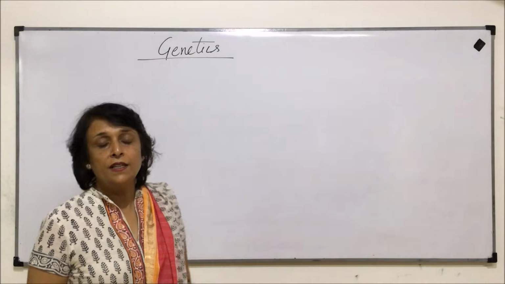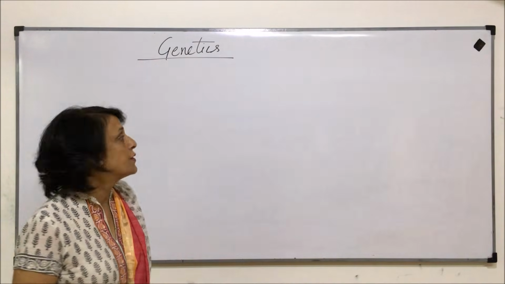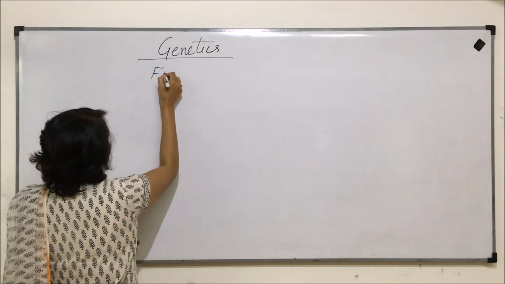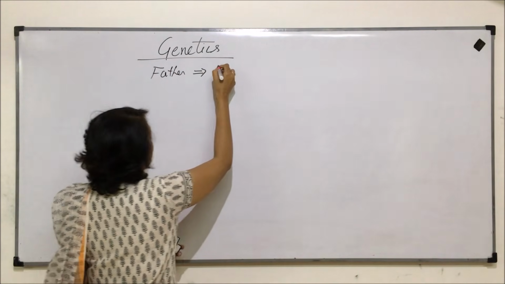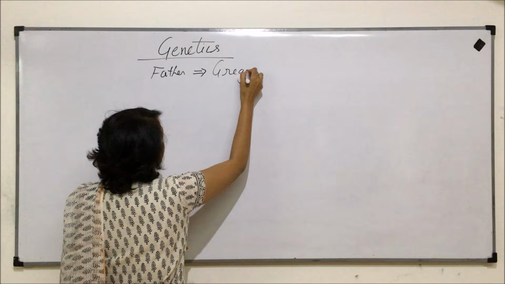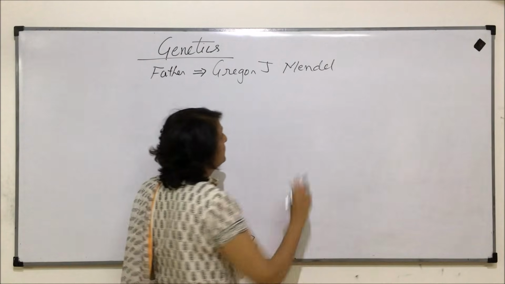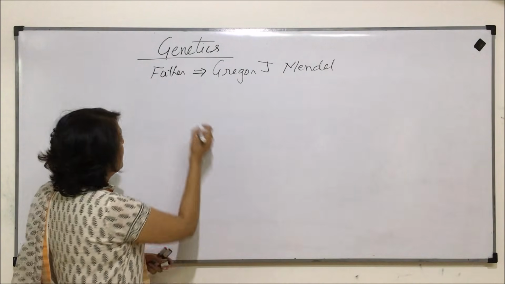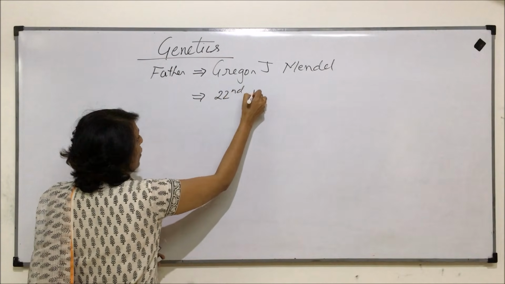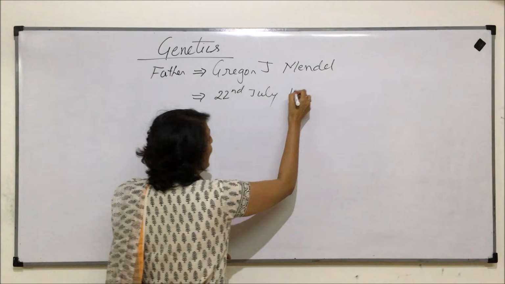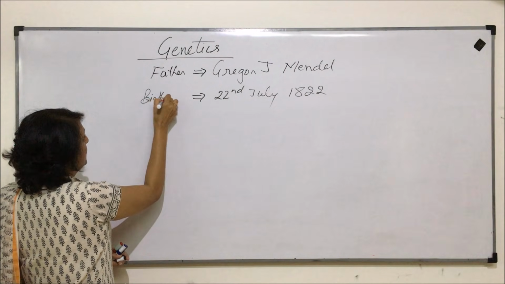When we talk of genetics, the first thing that comes to our mind is the father of genetics, that is Mendel. Father of genetics is Gregor Johann Mendel. Mendel was born on 22nd of July in 1822. That is the birth year.